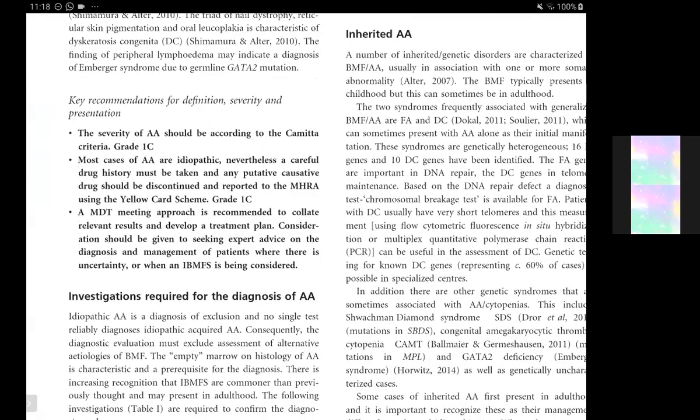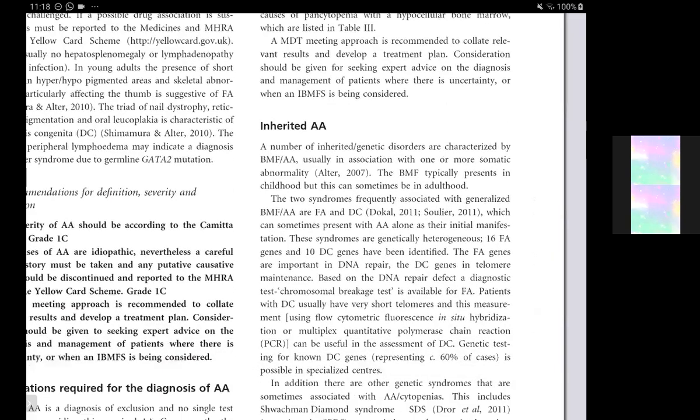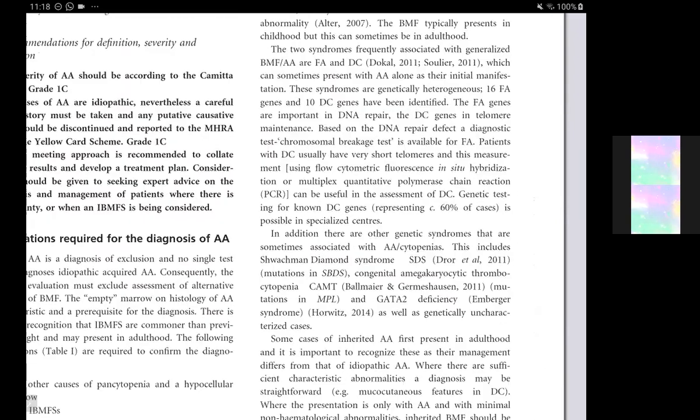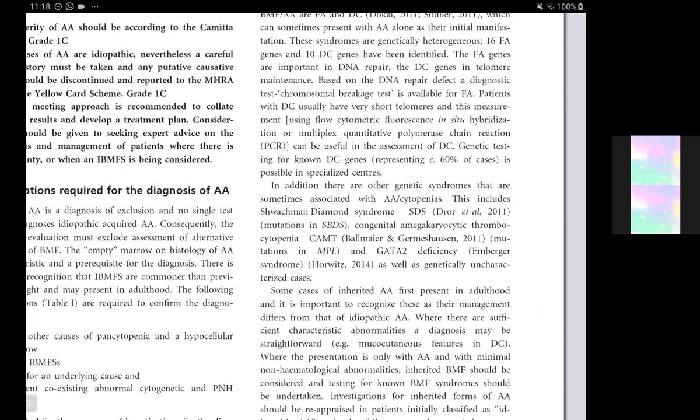And also in inherited aplastic anemia, the two syndromes frequently seen are Fanconi anemia and dyskeratosis congenita, and they are to be ruled out. The Fanconi anemia genes are important in DNA repair, and the dyskeratosis genes in telomere maintenance.